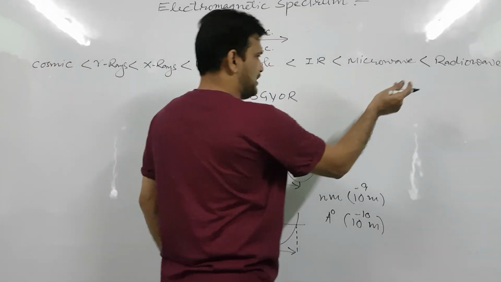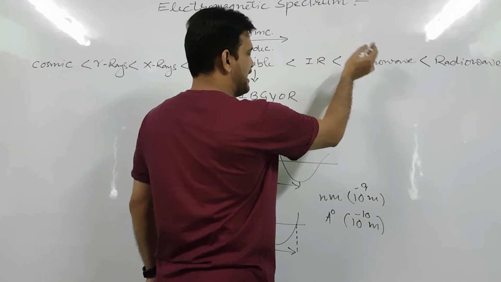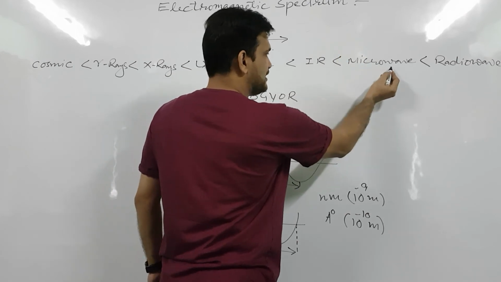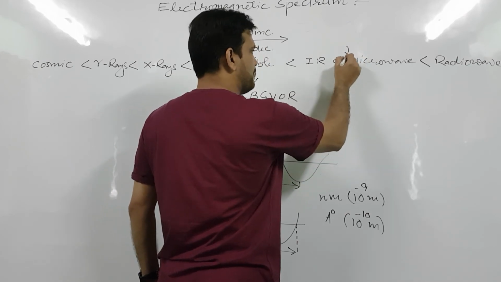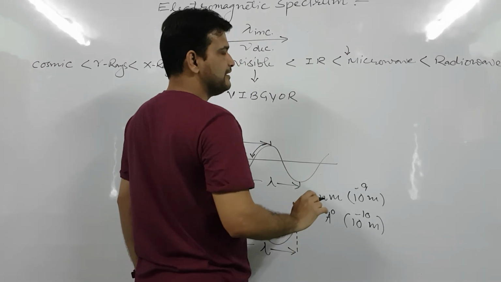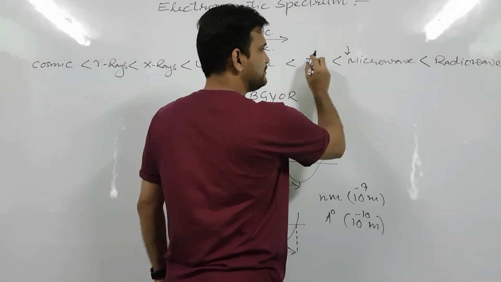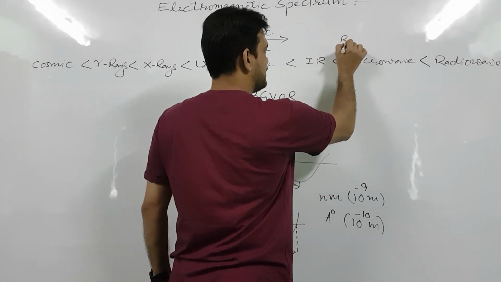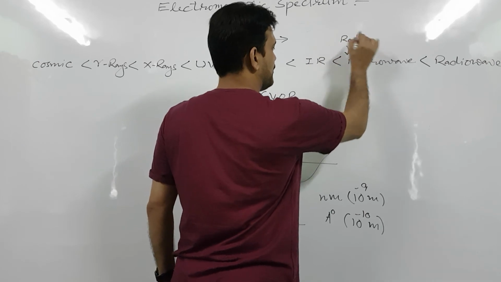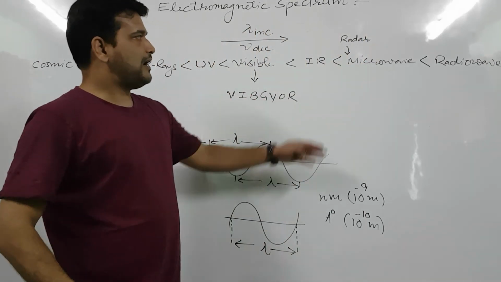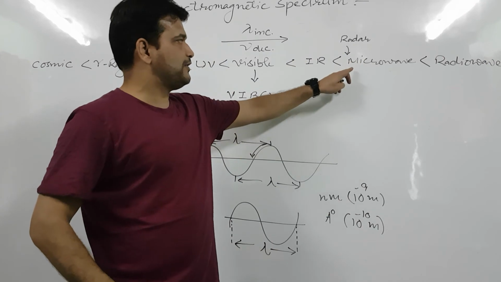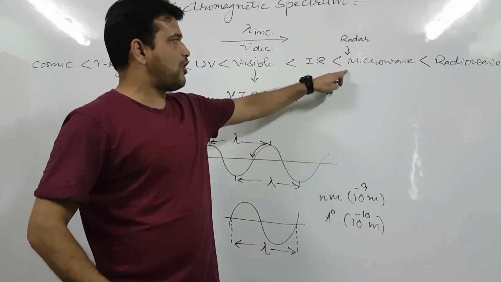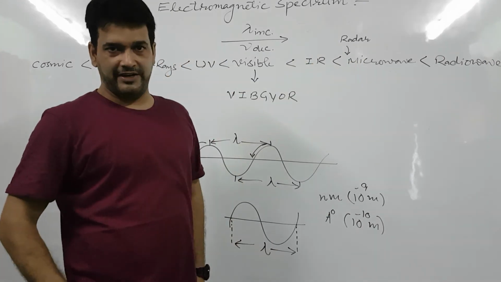And I think you must have knowledge that the earlier portion of the microwave is called radar waves. The starting portion of the microwave is called radar waves.